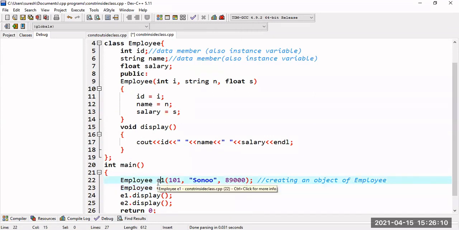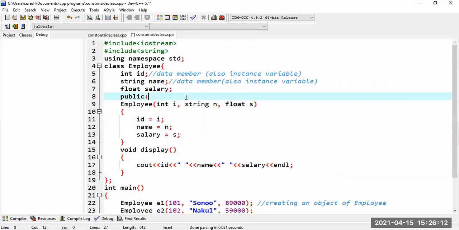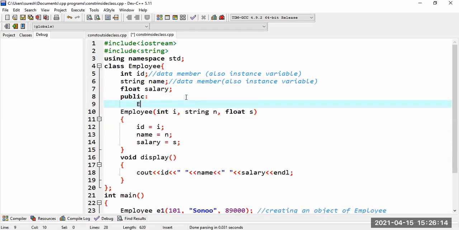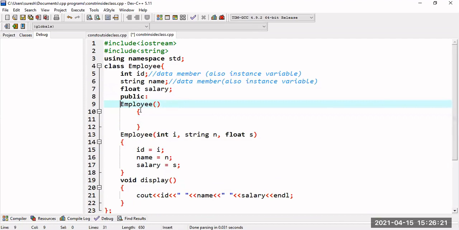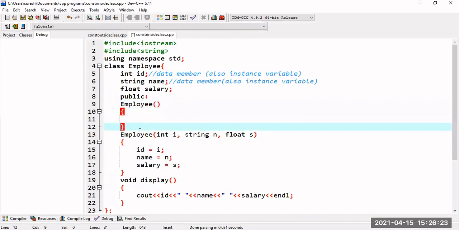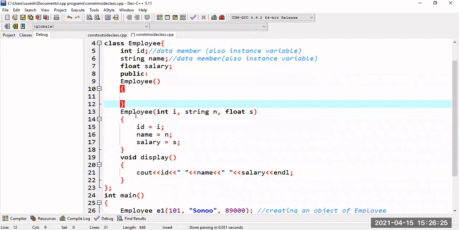If I want to create a default constructor here, then I directly write employee without any parameters. This is your default constructor. Got it? All of you following, right? Yes, sir.